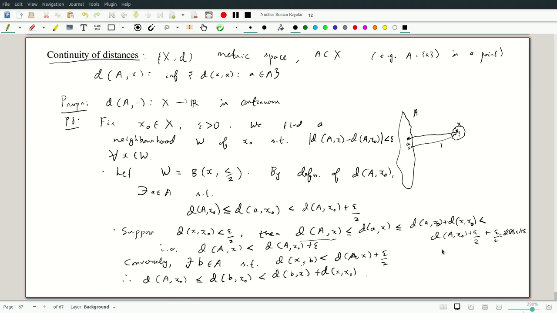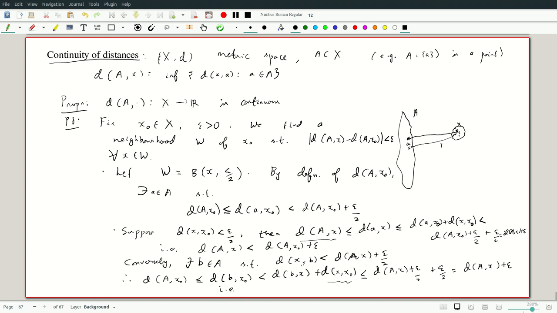So from this we get the bound that this distance is bounded. And so we get, with the roles of x and x0 reversed, the bound: the distance between a and x plus epsilon by 2, that we had as a hypothesis, and this distance is at most epsilon by 2. Okay, so that is equal to the distance between a and x plus epsilon.